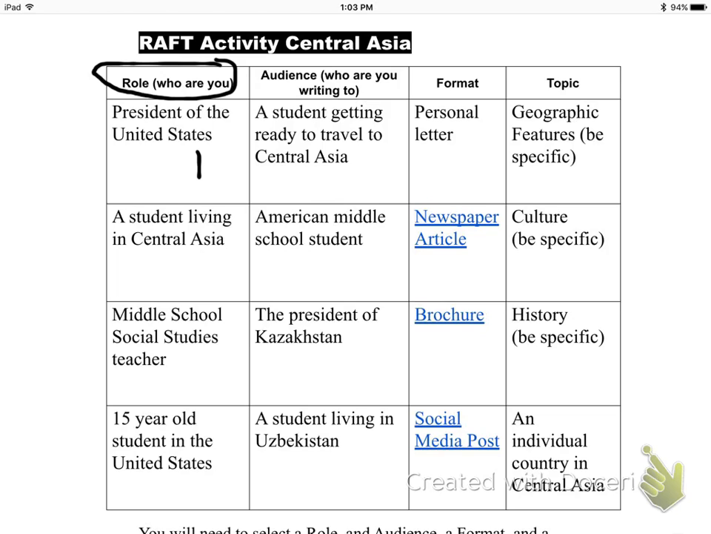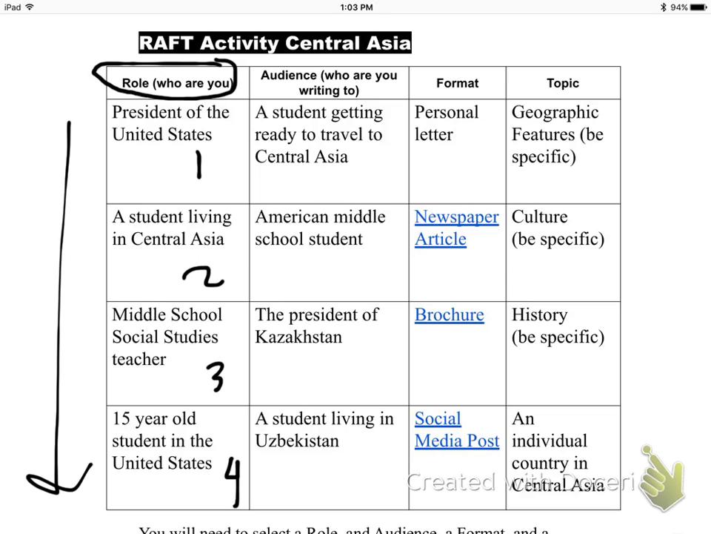And you have one of 4 choices. So you can choose to be President of the United States, a student living in Central Asia, a middle school social studies teacher, a 15-year-old student in the United States. You choose one of these 4 roles, okay?